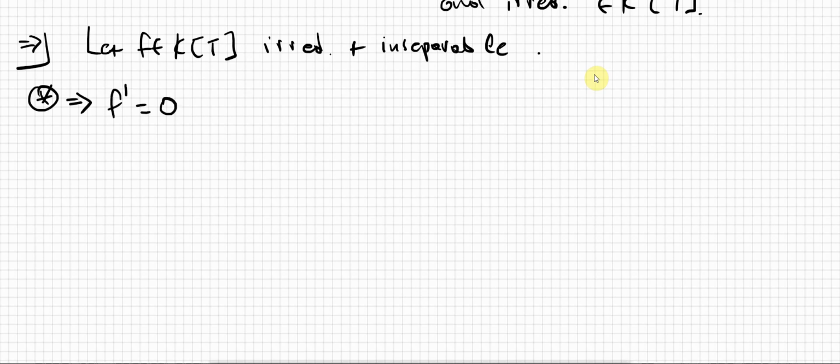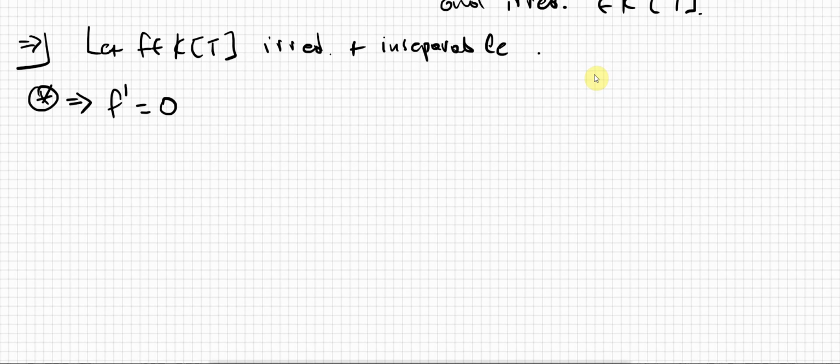But now let's think a bit. f is a polynomial in t, and I take its derivative, and this is the 0 polynomial, which means that all of the coefficients of the derivative have to be 0. But I'm working over characteristic p, and therefore this means that they all have to be 0 modulo p, which means that they have to be multiples of p.